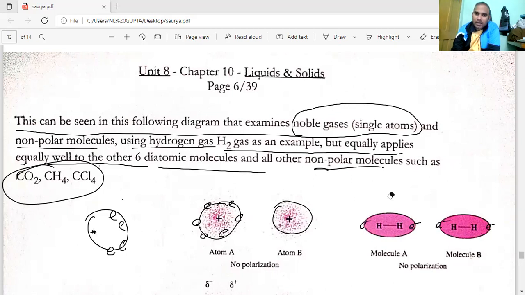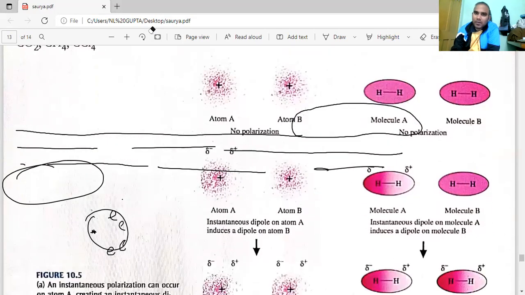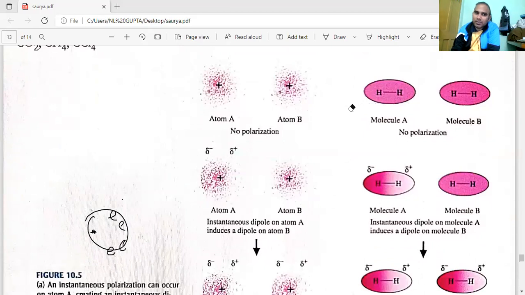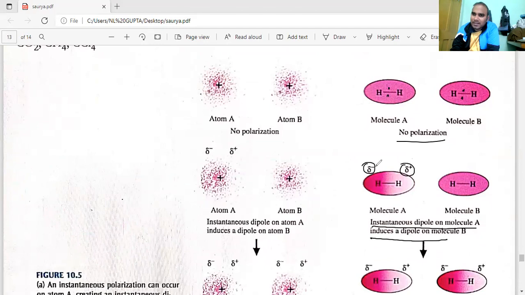Or another way to understand is that these molecules are very much symmetrical. So if symmetry is there, it means the electrons are symmetrically distributed. It is not a different way of distribution, where you distribute on one side. The electrons are distributed symmetrically, or you can say this bond is there, so two electrons are here, two electrons are here. When you bring them closer, they are saying no polarization is there, but instantaneous dipole on molecule A, induced dipole on molecule B. In this molecule, what you are finding is instantaneous. They are saying that it is instantaneous.